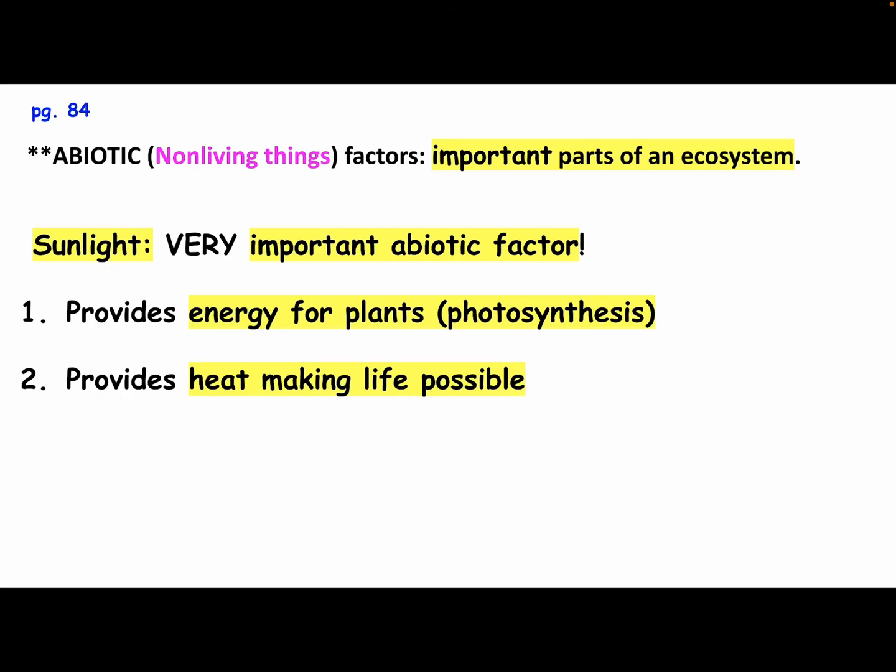So just a couple seconds spent on what are some examples of abiotic or non-living factors that are important in an ecosystem. So sunlight is extremely important. In 5th grade, you learned that sunlight is where plants get their energy from so they can do photosynthesis. And photosynthesis makes the food for every other organism on Earth. So it also provides the heat that makes life possible on Earth.